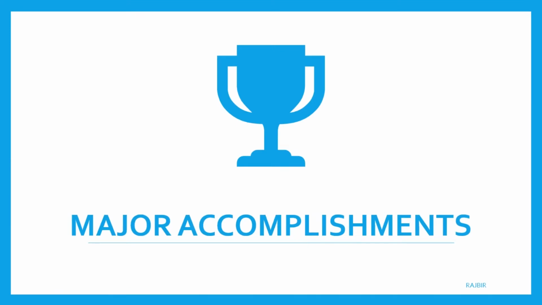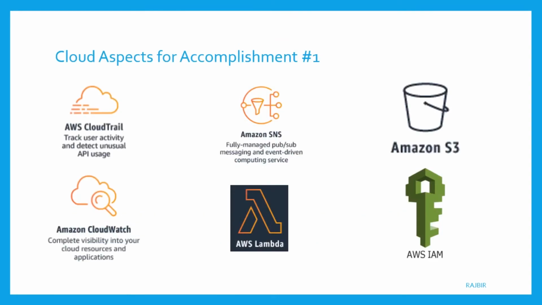So now to go on to our major accomplishments. We had two. The first one is how to secure against broken authentication, and the second was how to secure against injection. So before I explain the first accomplishment, I just want to go over what cloud aspects were used. I'm not going to go into too much detail on AWS Lambda, AWS IAM, and Amazon S3, as we already discussed those in class. So the three that are new here are AWS CloudTrail, Amazon CloudWatch, and Amazon SNS.